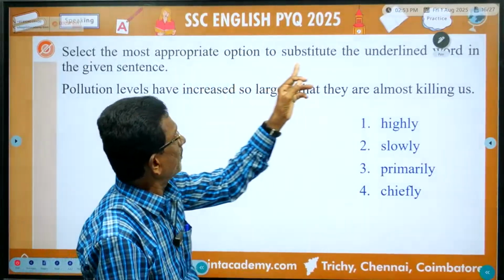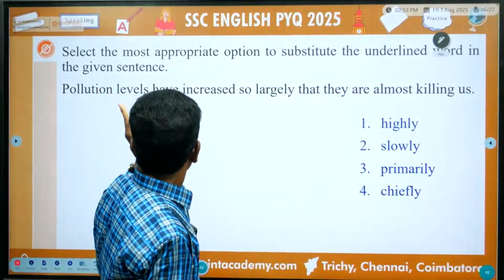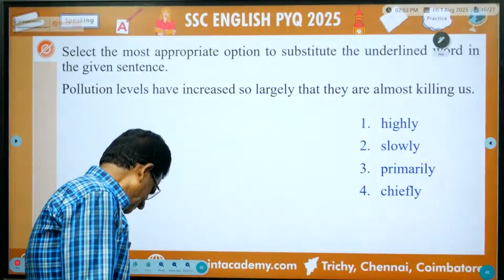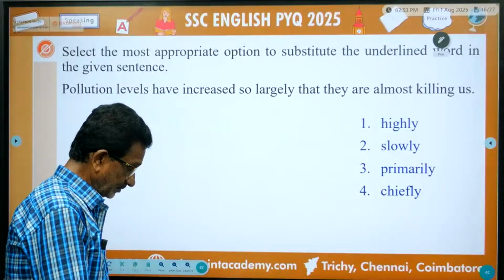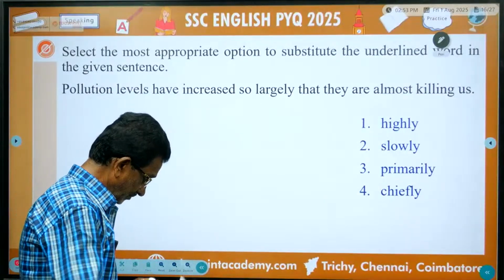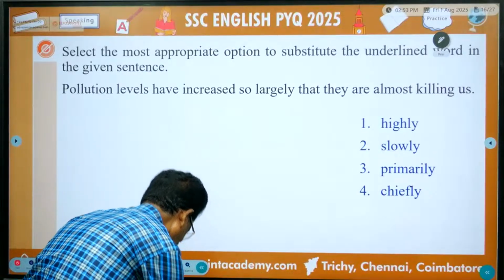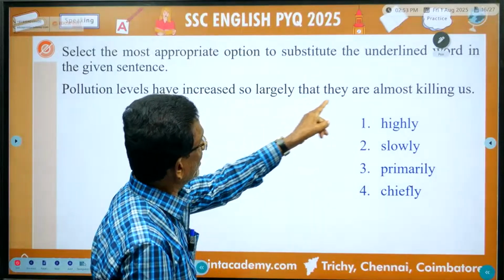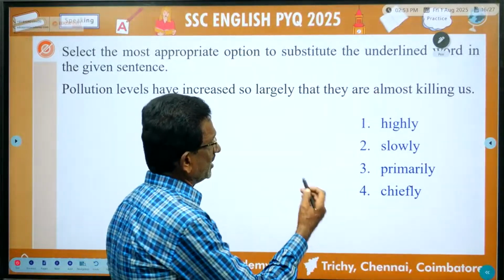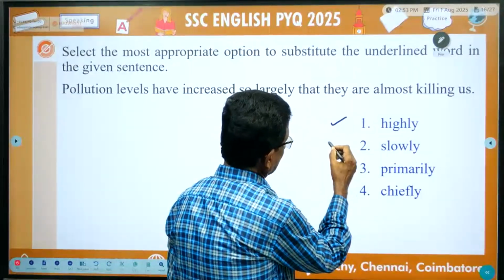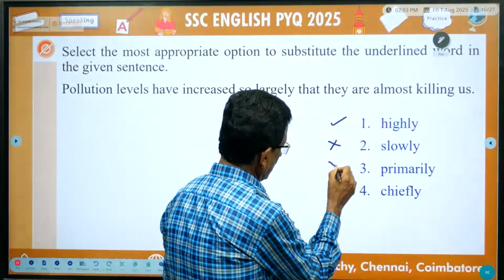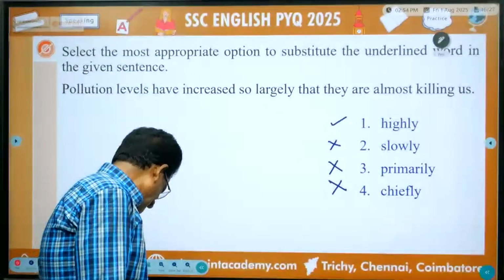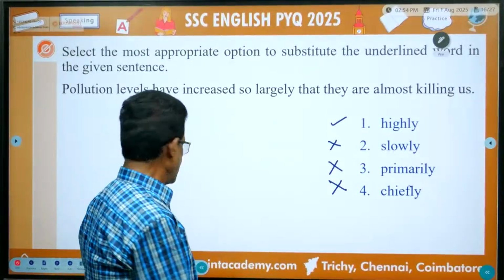Next one, select the most appropriate option to substitute the underlined word in the given sentence. Pollution levels have increased so largely that they are almost killing us. So listen, largely means here, pollution levels have increased largely so that they are almost killing us. Largely means actually highly. Other things are wrong. Slowly wrong. Primarily wrong. Chiefly wrong. The meaning of largely is highly. That should be noted. Next question.